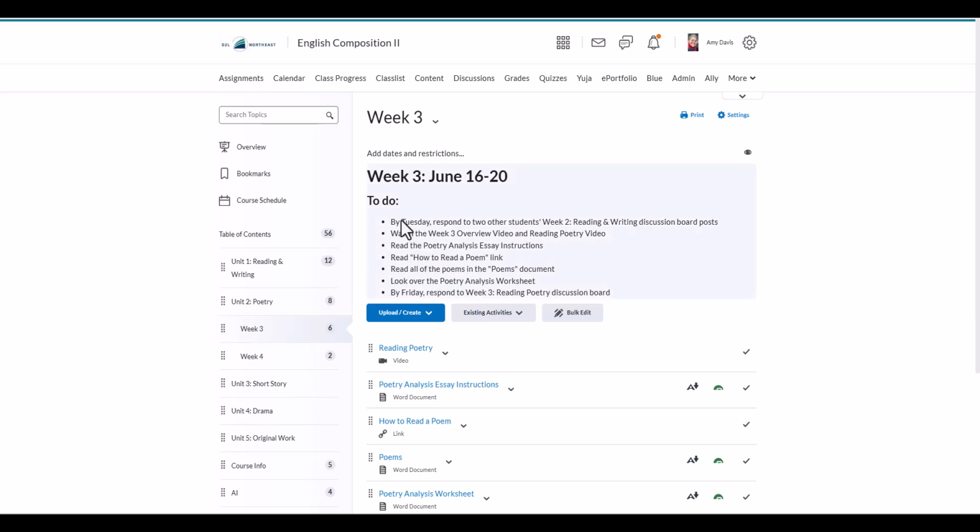But this week, by Tuesday, make sure you responded to other students' week 2 reading and writing discussion board posts, so just check back and read those. Your responses don't have to be super long. You can just say, hey, I like that thought. The idea is that you read what other people are writing and get to know each other a little bit.